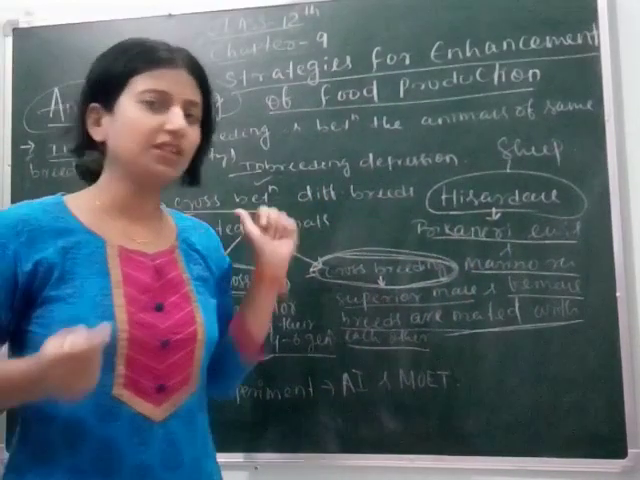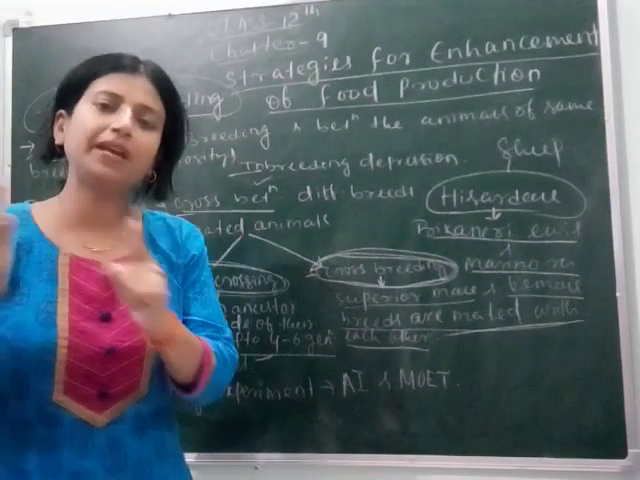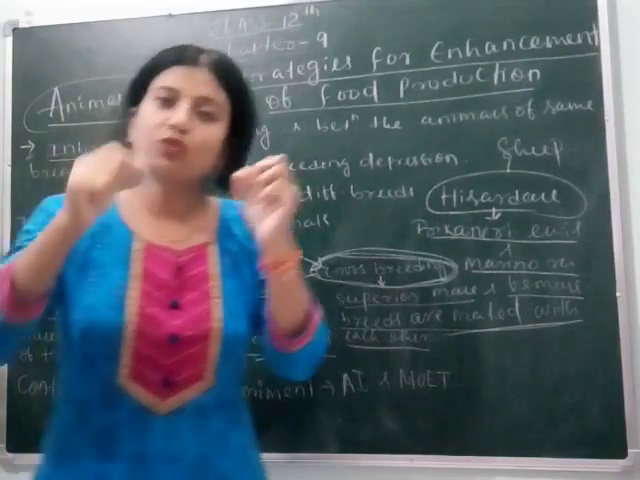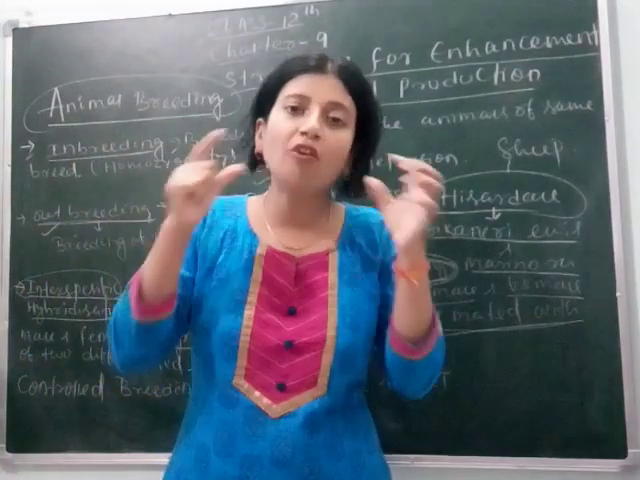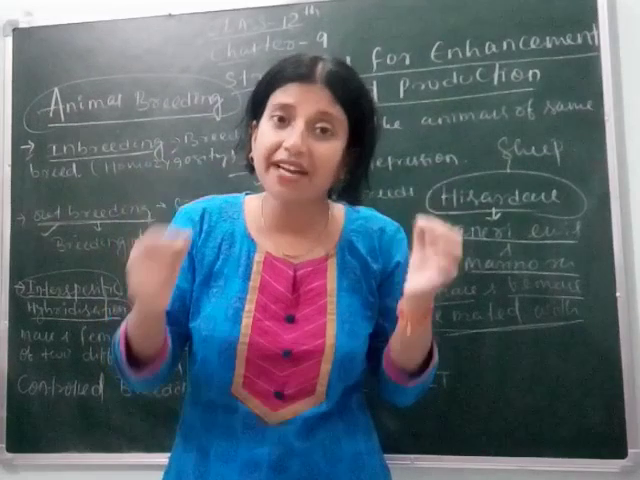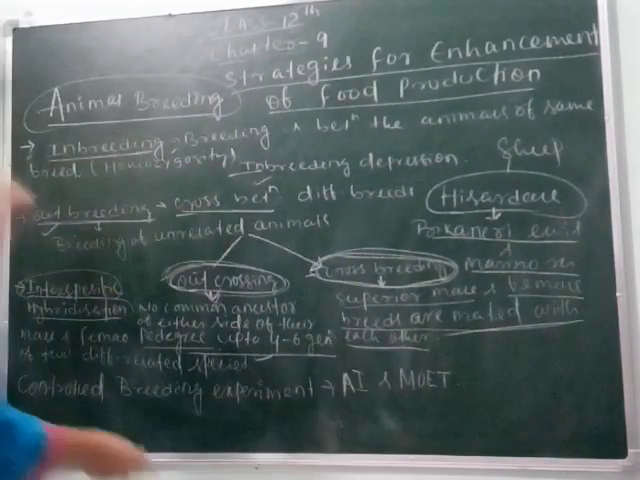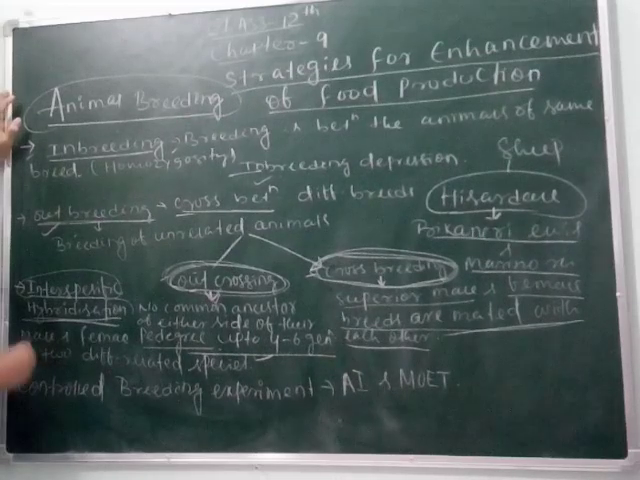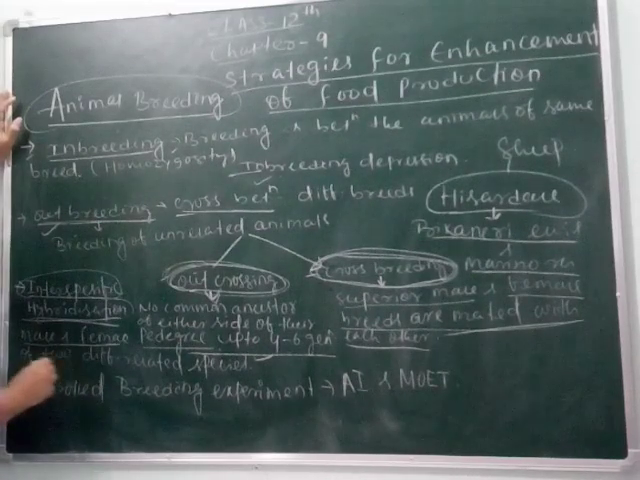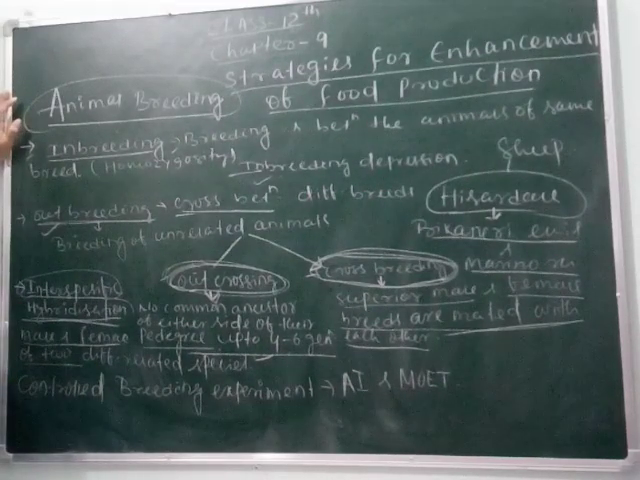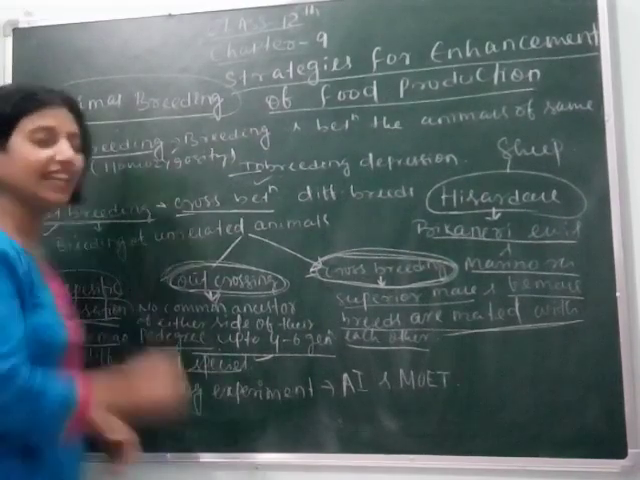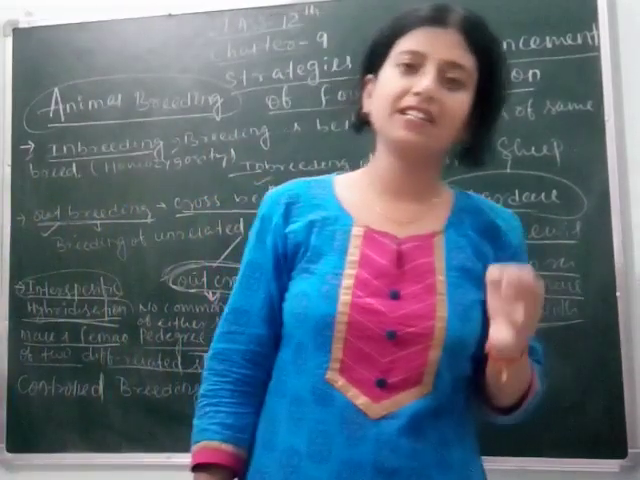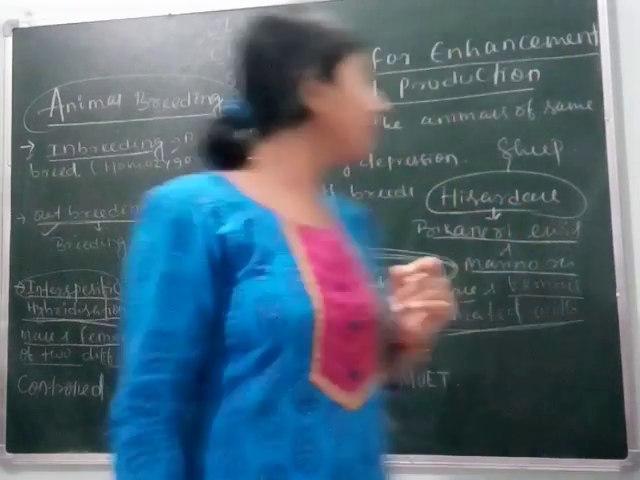which is another technique to increase the extra characters or desirable characters in the organism. Here what happens? Interspecific hybridization means two genetically unrelated species are mated with each other. Remember, in interspecific hybridization, male and female of two different related species are mated with each other. Here we can take the example of mule.